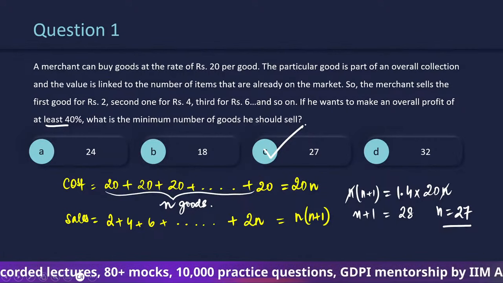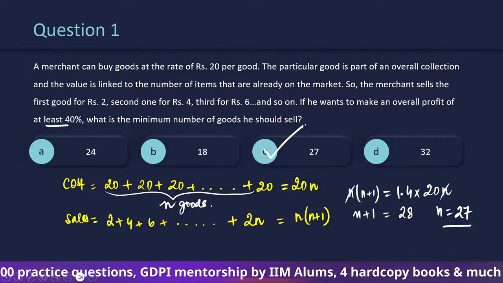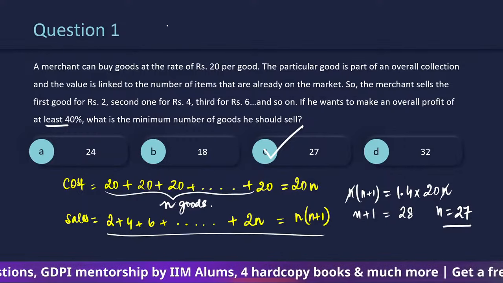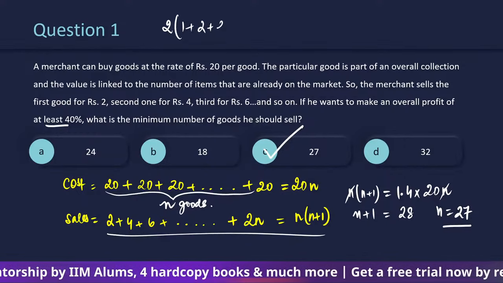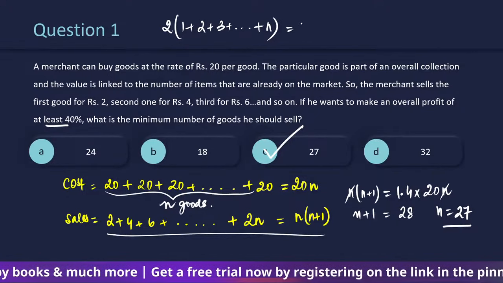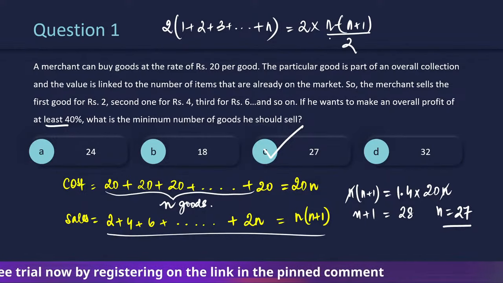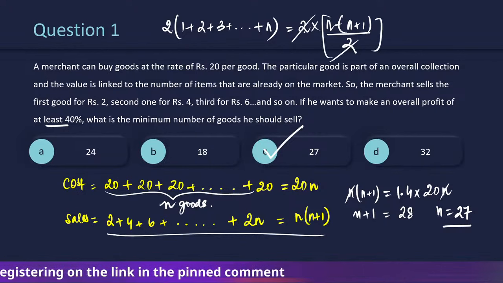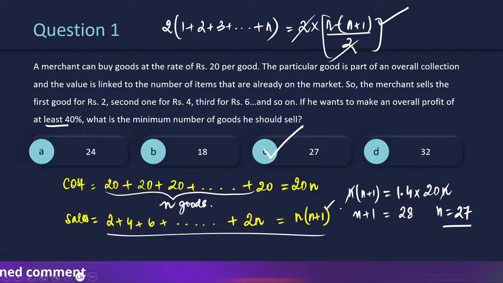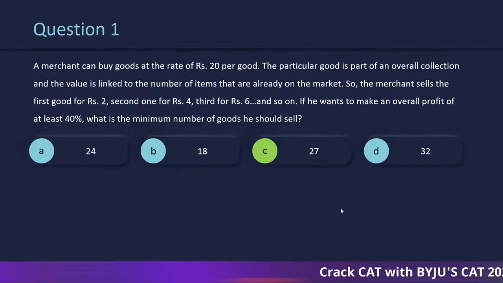There are some parts that you do not have to write if you know what you are going to do. तो उसको आप ना mentally solve करो. For example, this part, if I would have taken out 2 common, I knew that this is going to happen. And the sum of all the natural numbers up to n is given as n into n plus 1 whole divided by 2. So if I am going to write this, I know what is going to happen. So I know the result is going to be n into n plus 1. Isn't it? So 27 becomes the answer.